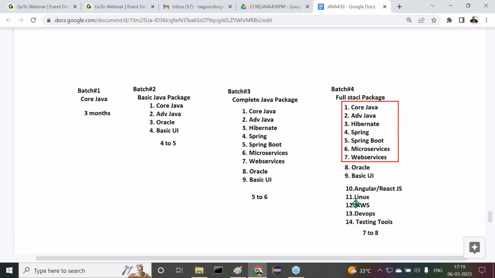The remaining courses are not related to Java, they are non-Java technologies. They will be covered by some other trainer. These topics will be covered by some other trainer. But majorly these concepts are from full stack Java development. This Java stream, I will take the responsibility. Is that clear to all of you?